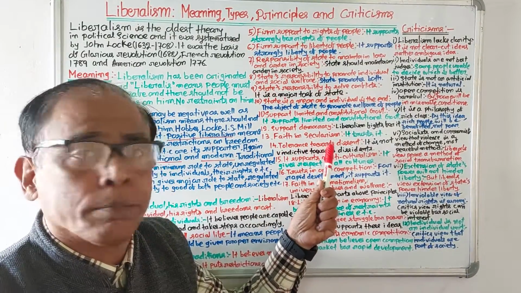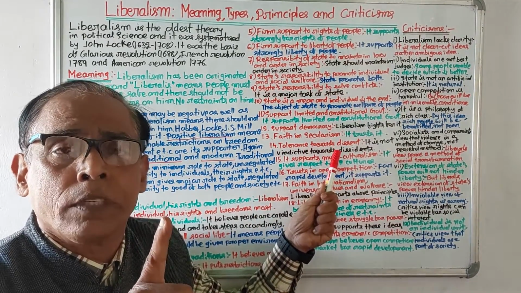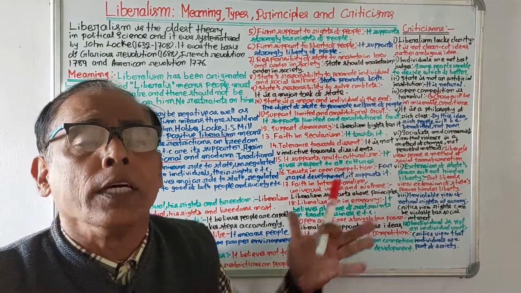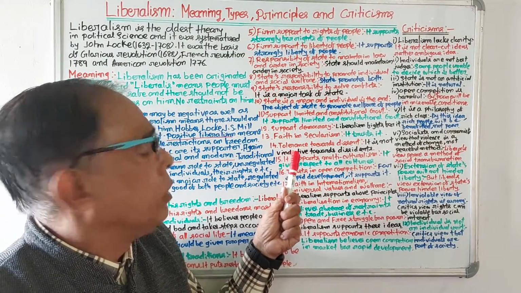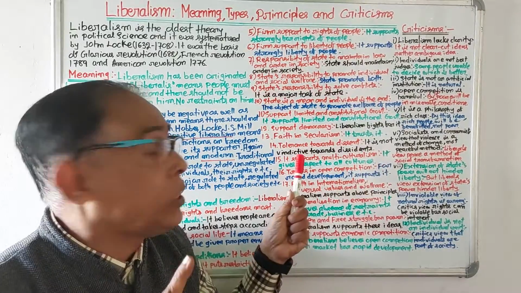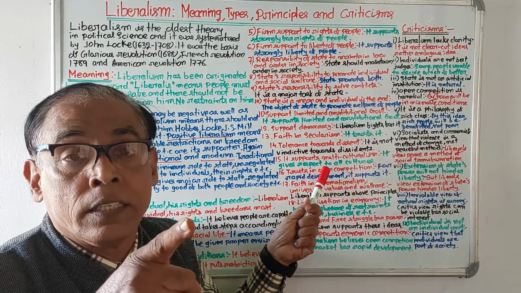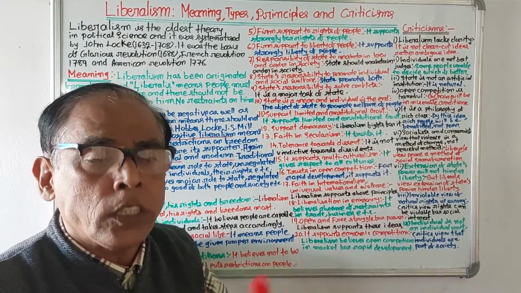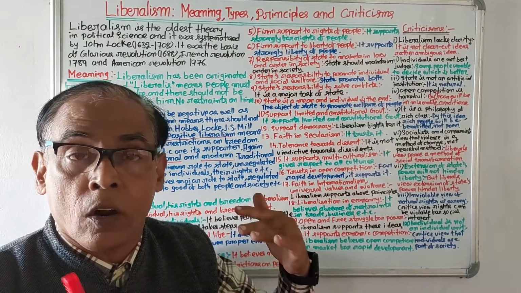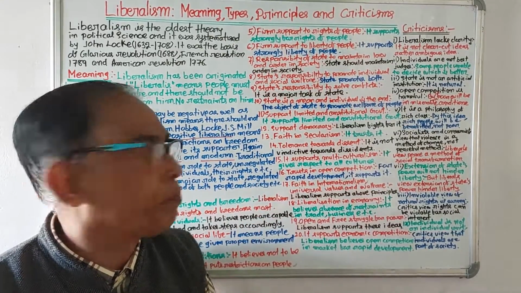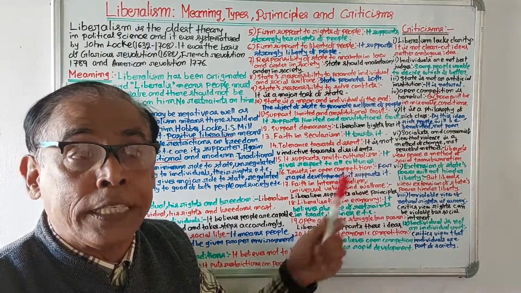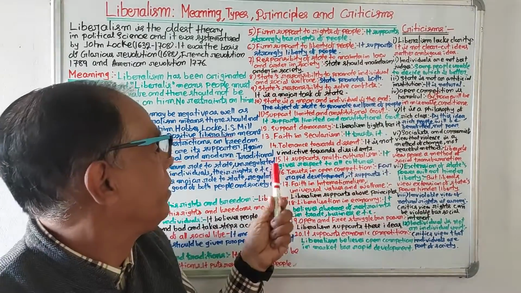13, faith in secularism. It does not give priority to any religion. It respects all religions equally. 14, tolerance towards dissidents. It means it is not vindictive towards dissidents. It does not take rigorous steps against those people who are not satisfied with the government. Then it supports multiculturalism. It gives respect to all cultures.